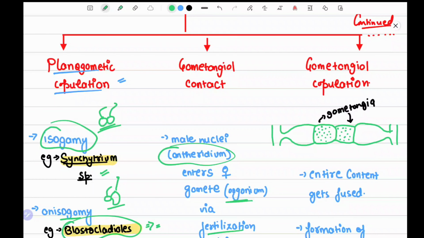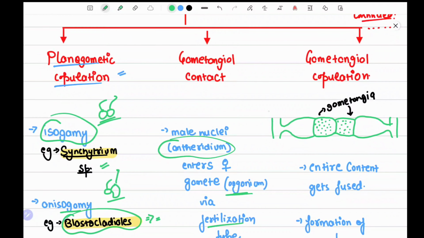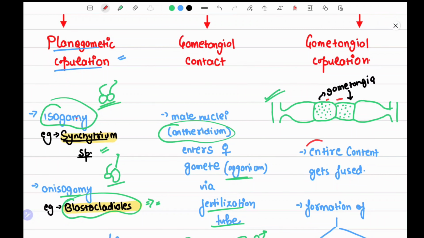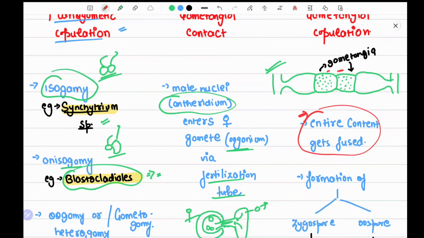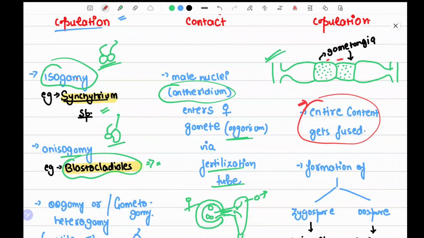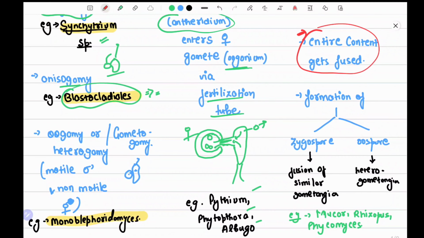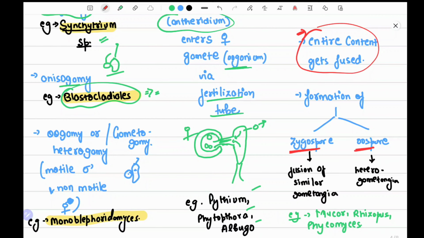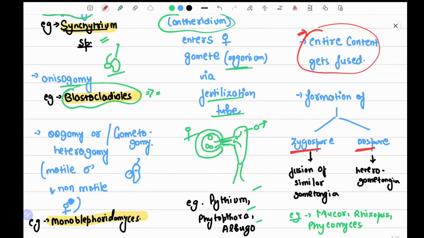In gametangial copulation, as you can see in this diagram, these are two gametangia, and their entire contents get fused. There is no fertilization tube, and no differentiation between male and female. These two gametangia fuse, and it leads to the formation of either a zygospore or an oospore. So when is a zygospore formed and when is an oospore formed? A zygospore is formed when similar gametangia, described by plus and minus, fuse.